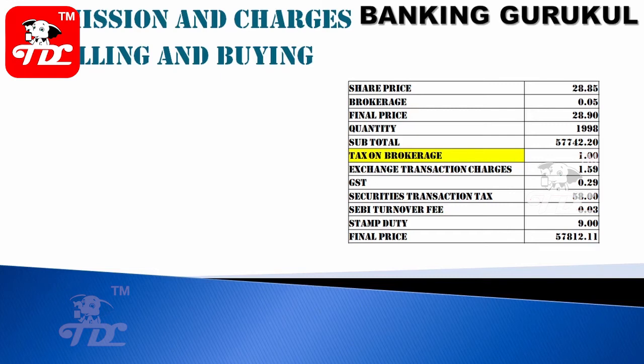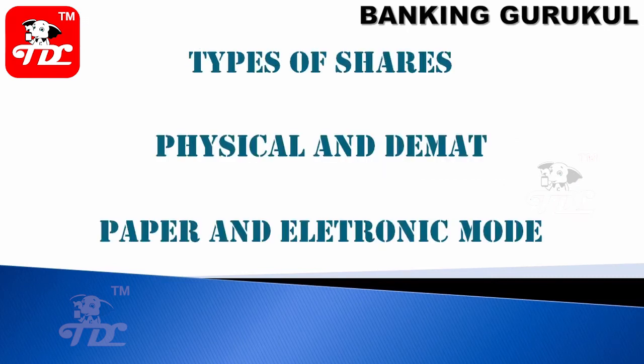Exchange charges 1 rupee. GST is 29 paisa. Securities transaction tax is 58 rupees. SEBI turnover fees is 3 paisa. Stamp duty is 9 rupees. So in total you paid for 1998 shares 57,812, including all the charges and commission.